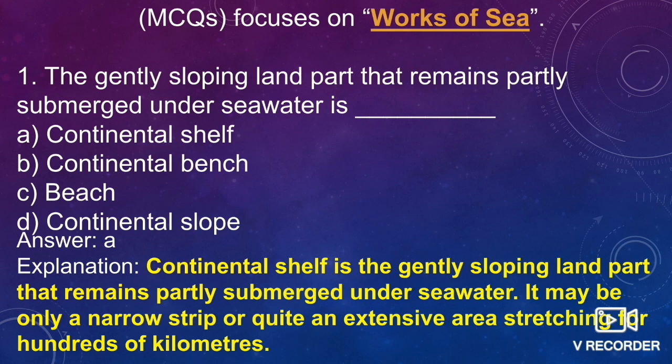Okay, and if we talk about shelf, it means side, shelf ko Hindi mein kinara kehte hain. So kinara means which joins the land as well as the ocean. Okay, so partly in touch with the terrestrial part, means the land, and partly in contact with the oceanic part. So that is known as continental shelf. It is the gently sloping land part that remains partly submerged under seawater. It may be only a narrow strip or quite an extensive area stretching for hundreds of kilometers.